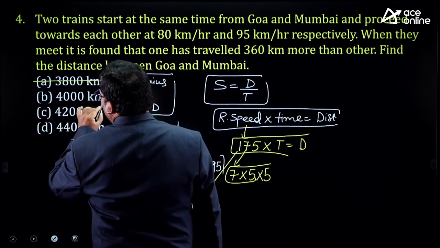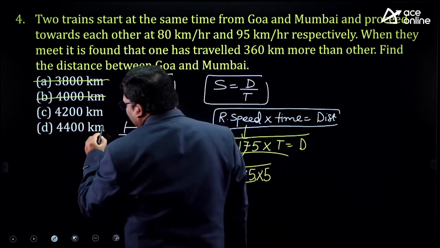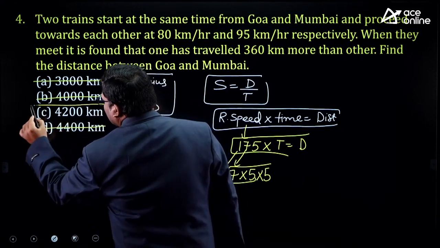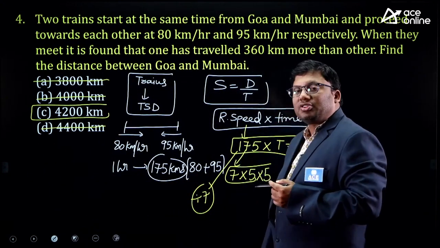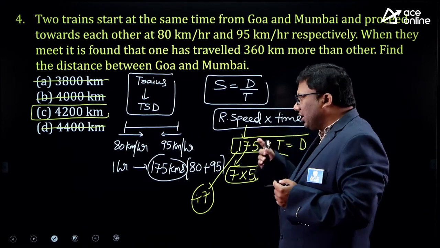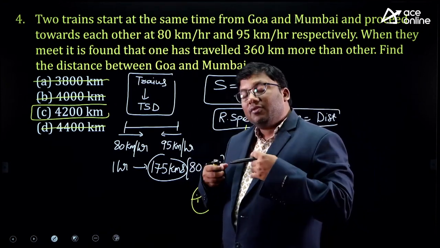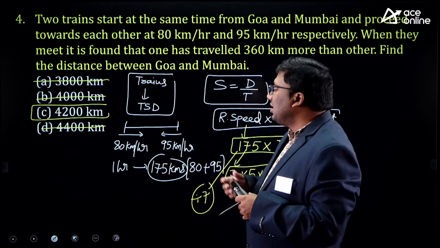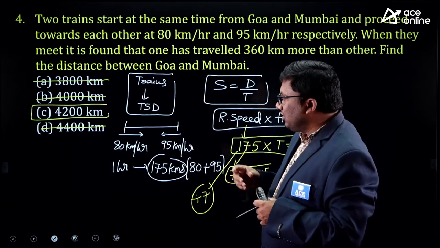3800 not divisible by 7. 4000 not divisible by 7. 4400 not divisible by 7. So the answer for this question is 4200 kilometers. I do not need to find out the time. If there is more than one answer option divisible by 7, then I will find out the time by using the second condition given in the question.